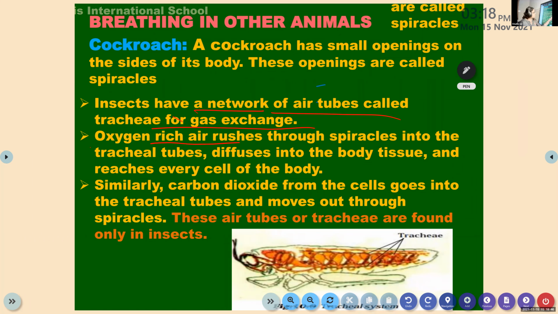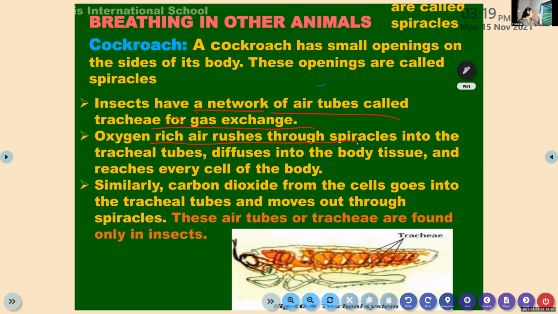Oxygen rich air rushes through spiracles. What do you call the spiracles? This tracheal tube has a particular part, we call them spiracles. So oxygen rich air rushes through the spiracles into the tracheal tubes and diffuses into the body tissue. So through the tracheal tubes, the air enters and mixes with their body. Not like us, where there is a chest cavity with up and down movement. There is nothing like that for the cockroaches.